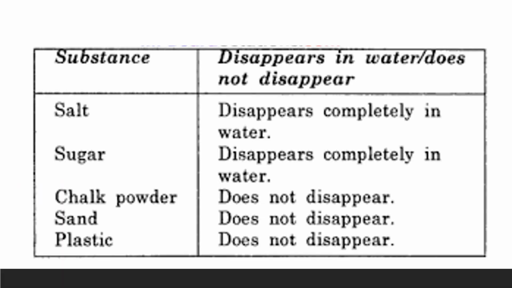So this was the table which we have seen in our book. Salt disappears completely in water, so it will be a soluble substance. Sugar will also disappear completely, so it is also a soluble substance. Chalk powder will not disappear, so it is insoluble. Sand will also not disappear, so it is insoluble, and plastics do not disappear, so they are insoluble in nature.